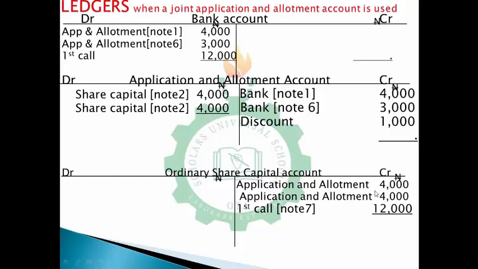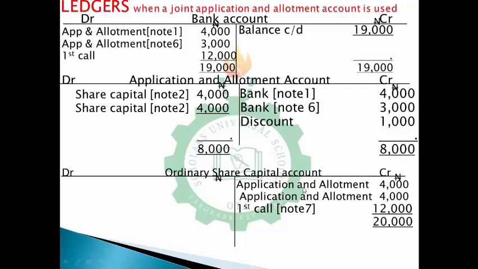So what you just need to do is balance your accounts. Let's start with balancing the bank account. When you sum up this 7 with 12, this is 19,000, so your balance carried down is 19,000. When you sum this up, this is 20,000. Your balance carried down here will be 20,000. Then that makes our account balanced here.